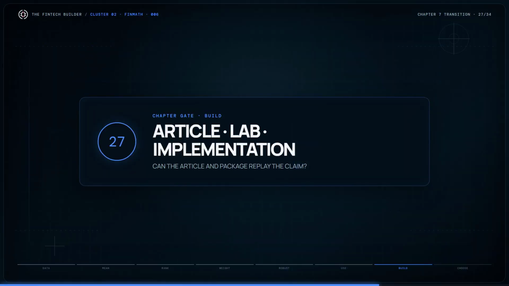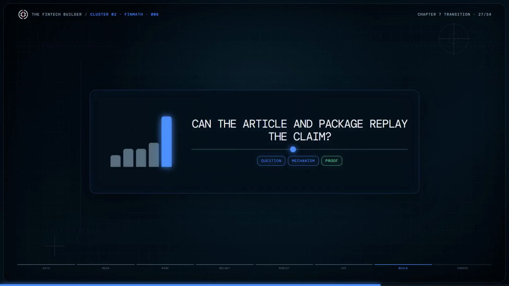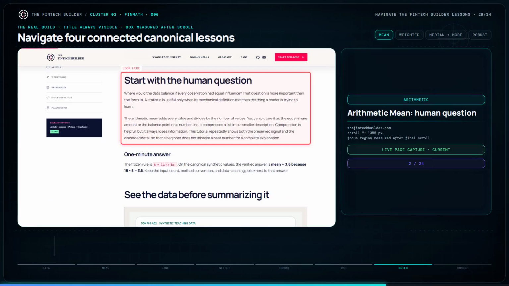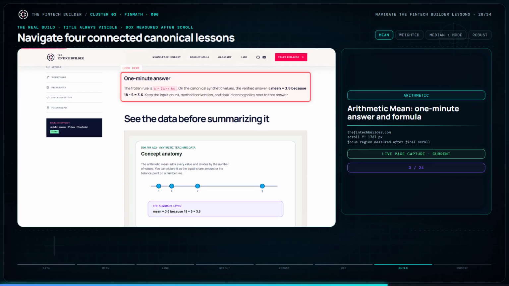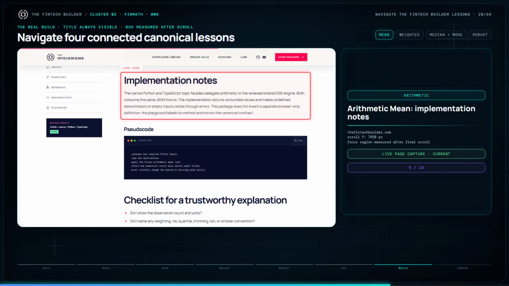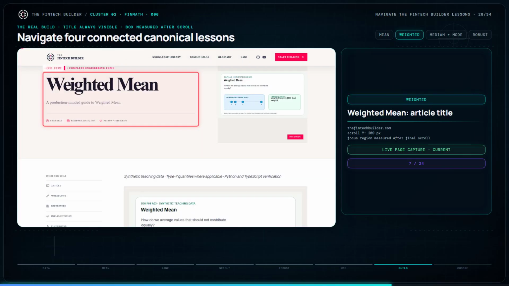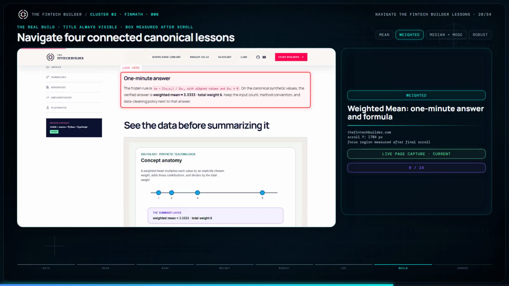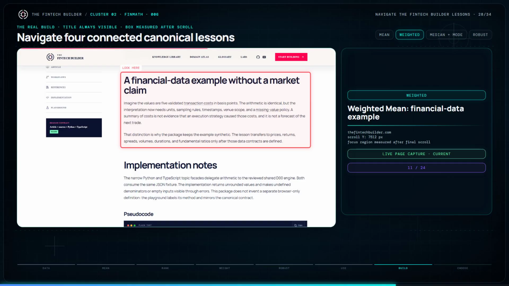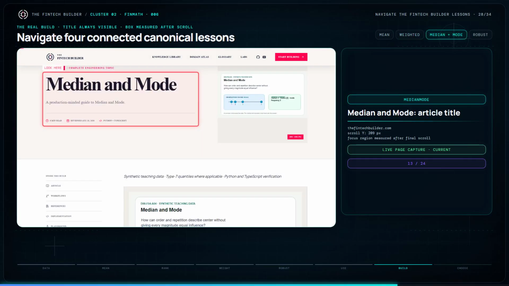We will finish by navigating the 4 canonical Fintech builder lessons, running the package, and turning the result into a repeatable decision framework. On the fintechbuilder.com, begin with arithmetic mean. Highlight the equal influence definition, the formula, the balance point interpretation, and the guided example. Next, open weighted mean. Highlight aligned values and weights, the non-zero weight sum rule, and the portfolio contribution breakdown.